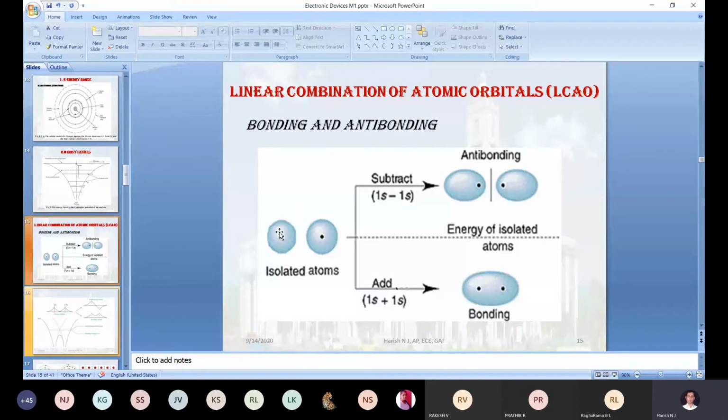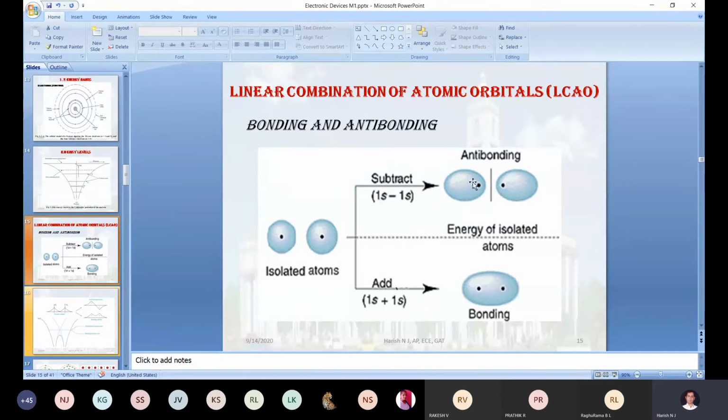So when you try to combine these two hydrogen atoms, two things happen. The first is forming a bond, the other is repelling. Repelling we call anti-bonding. When it forms a bond, that we call positive overlapping. When both hydrogen atoms start repelling, that kind of bonding we call negative overlapping.